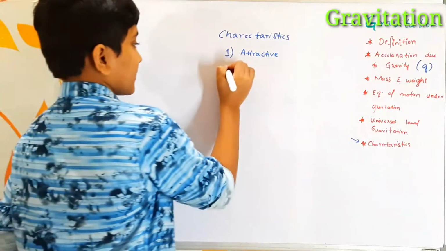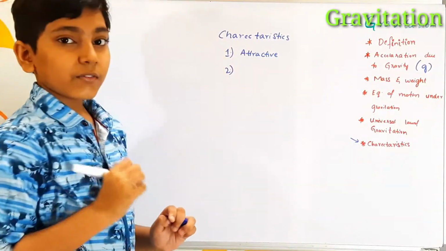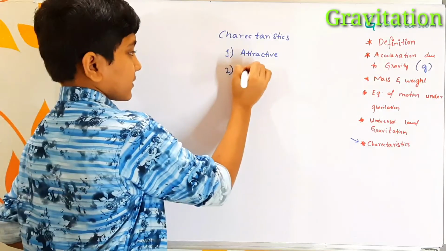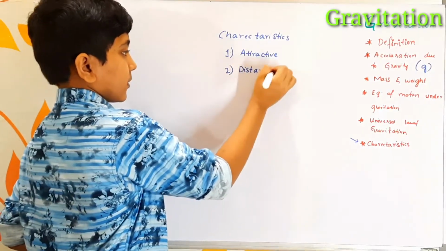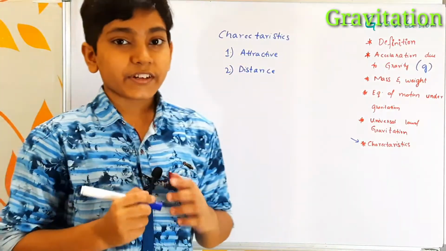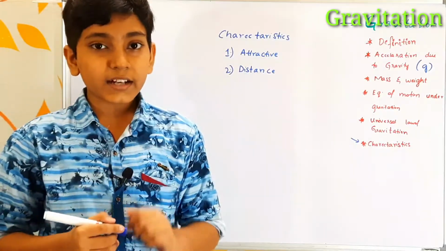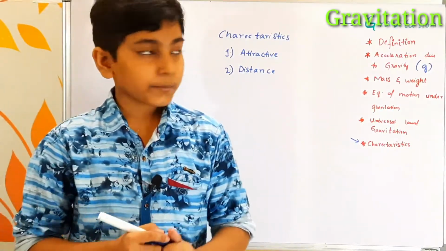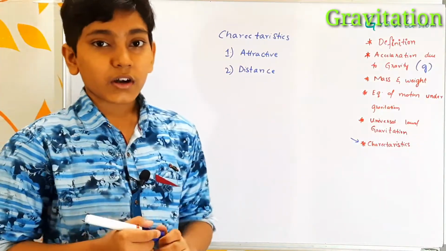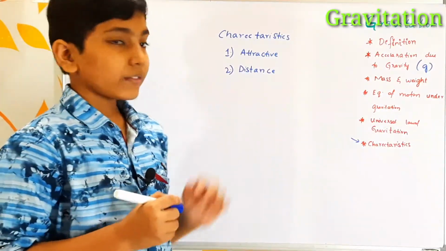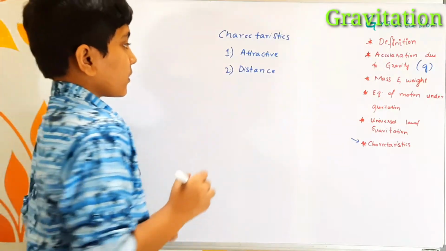The second one is that the gravitational force is a force at a distance. Some forces like the frictional force and the tension force need contact, but there is no need of contact between the bodies to have the gravitational force.